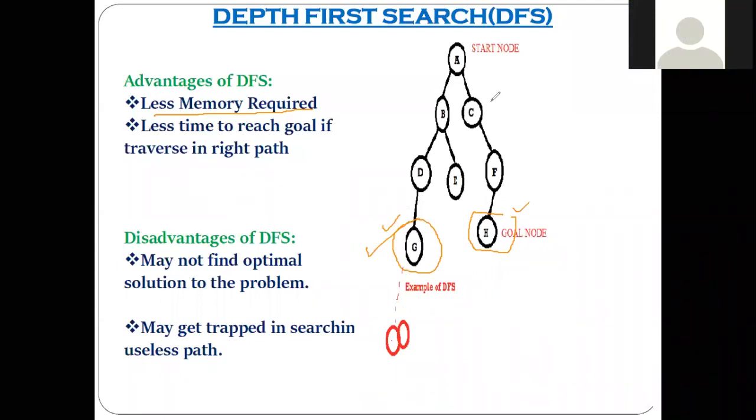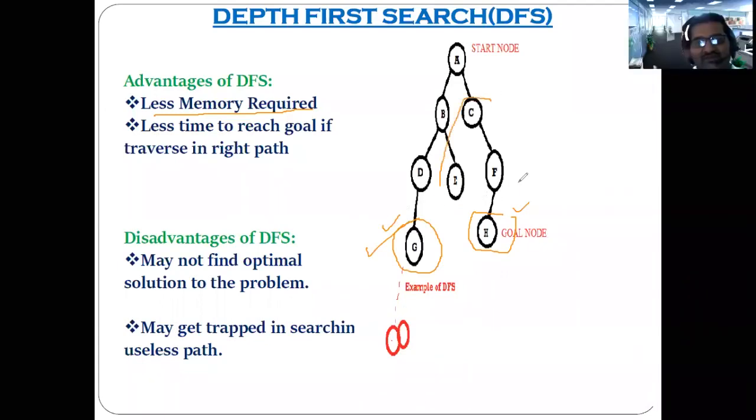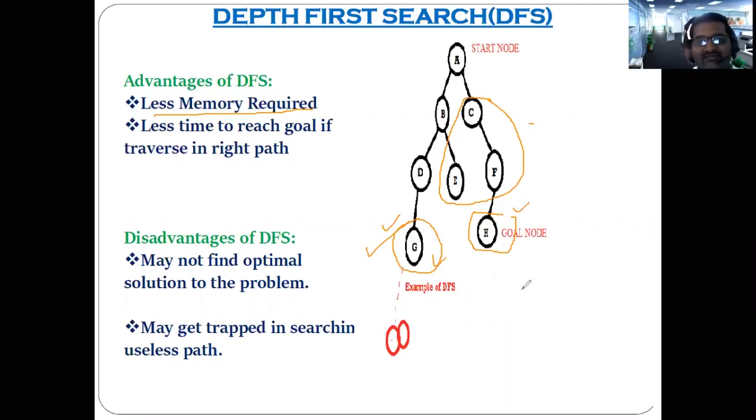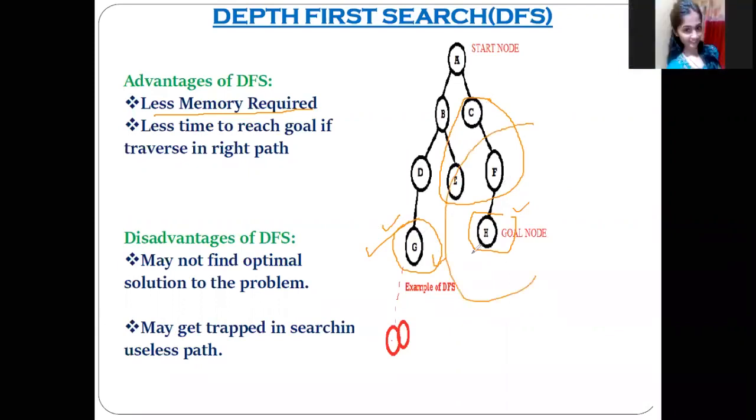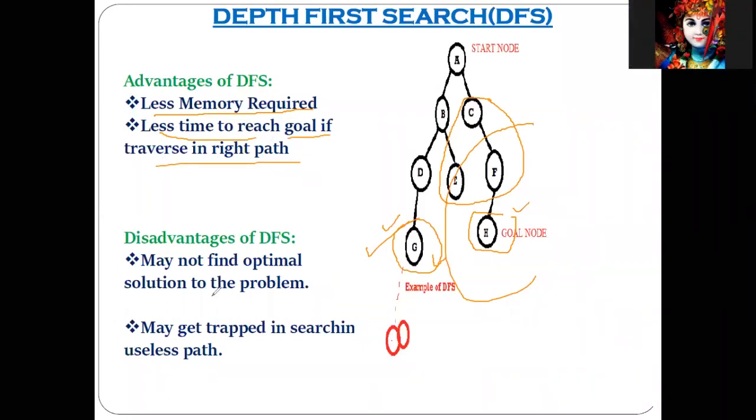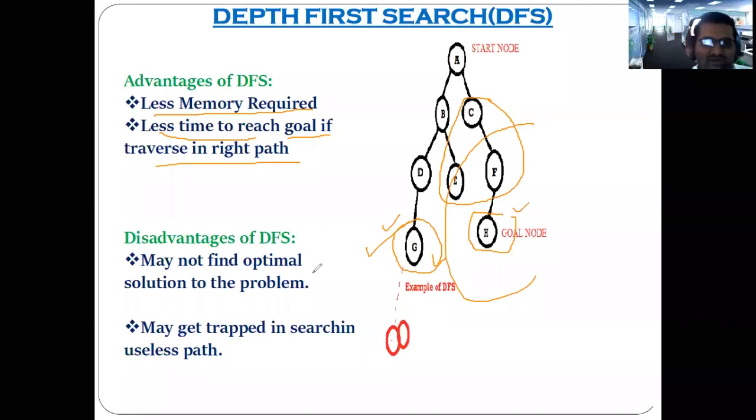Then will there be any need to traverse all these nodes? No. If your goal node is at this point, is there a need to search all these nodes? No. So sometimes it may require less memory. That is one advantage. In other words, I have written down, less time to reach the goal if you traverse in the right path. Understood?